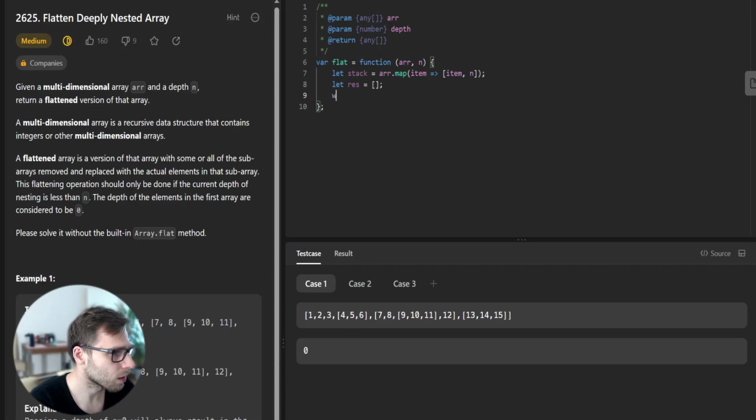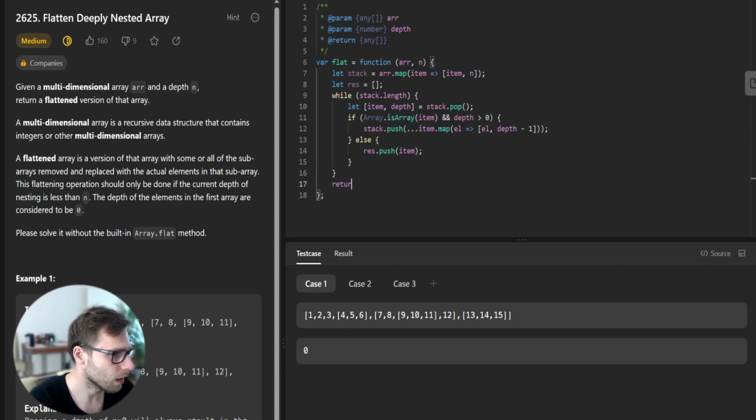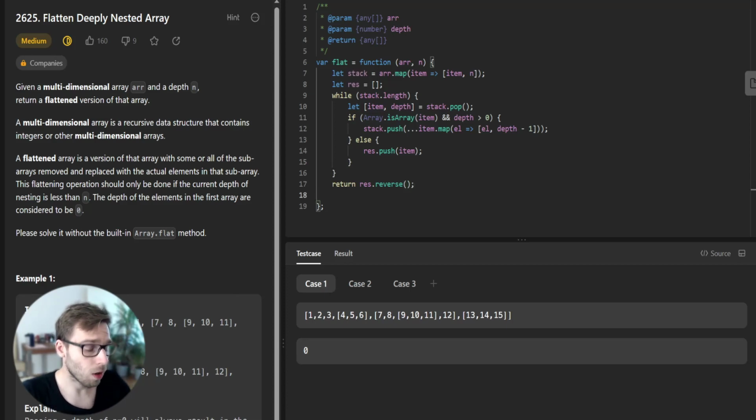Let res, and while stack length, let item, depth be stack pop, and if is array item and depth greater than 0, stack push item map element with depth - 1, and else result push item, and return reversed result. So how does this work?